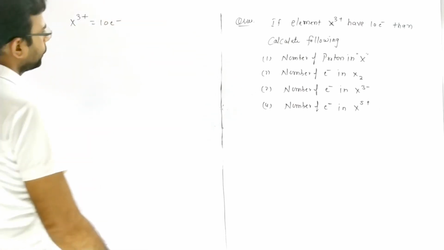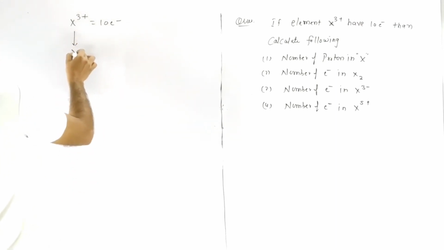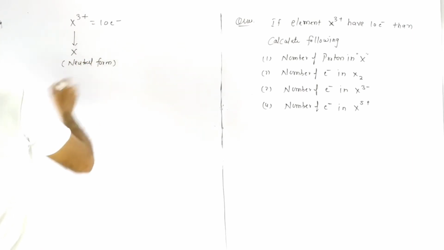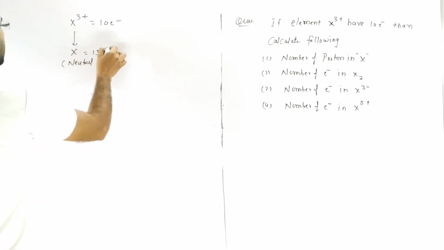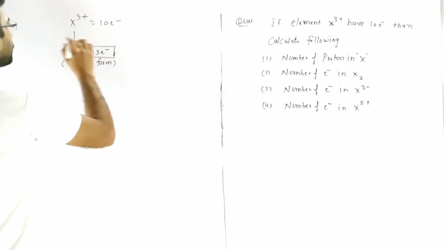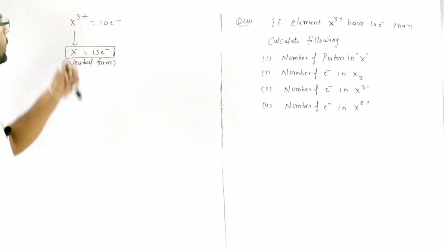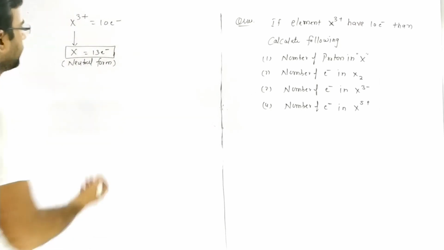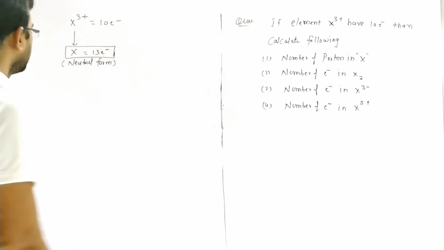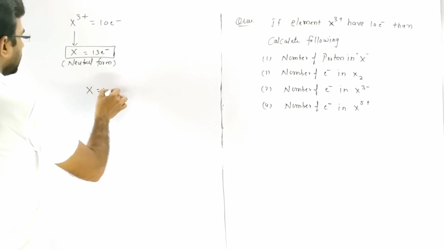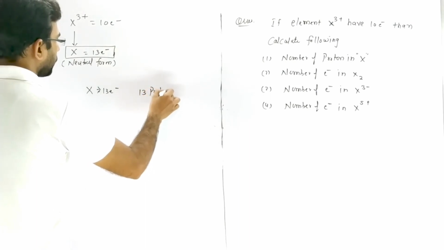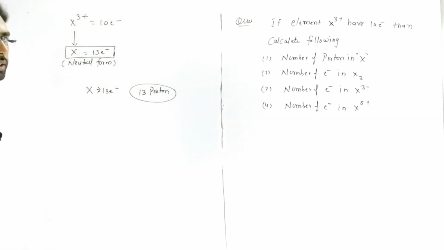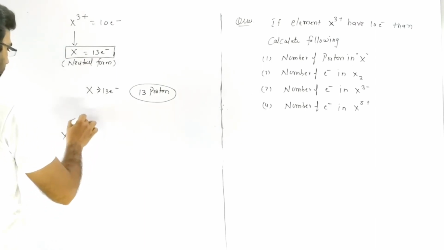So first we convert into neutral form, and it converts into X, and X is the neutral form of the element. And if we convert X+3 to X, it gains 3 electron, so it has 13 electron, because X+3 has 10 electron, and if it gains 3 electron, that converts to neutral form, that's why it has 13 electron in neutral form. Now if X has 13 electron, it means it also has 13 proton, because in neutral atom number of electron and proton is equal.